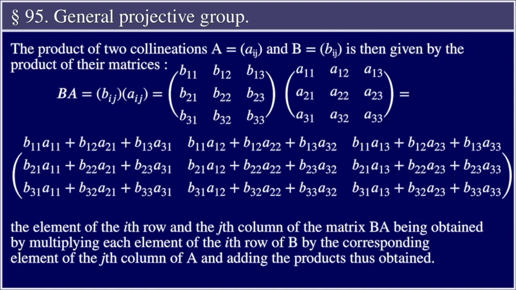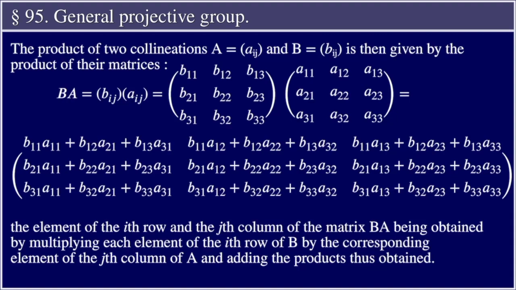b21 a11 + b22 a21 + b23 a31, b31 a11 + b32 a21 + b33 a31; second column b11 a12 + b12 a22 + b13 a32, b21 a12 + b22 a22 + b23 a32, b31 a12 + b32 a22 + b33 a32; third column b11 a13 + b12 a23 + b13 a33, b21 a13 + b22 a23 + b23 a33, b31 a13 + b32 a23 + b33 a33.